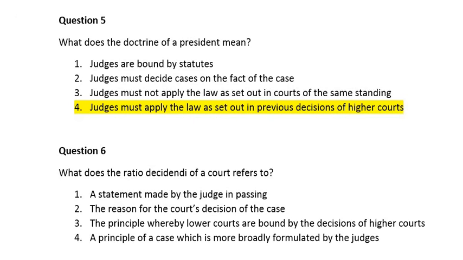Question 6. What does the ratio decidendi of a court refer to? Number 1, a statement made by the judge in passing. Number 2, the reason for the court's decision of the case. Number 3, the principle whereby lower courts are bound by the decisions of higher courts. Number 4, a principle of a case which is more broadly formulated by the judges. So guys, here the correct answer is number 2, which says the reason for the court's decision of the case.